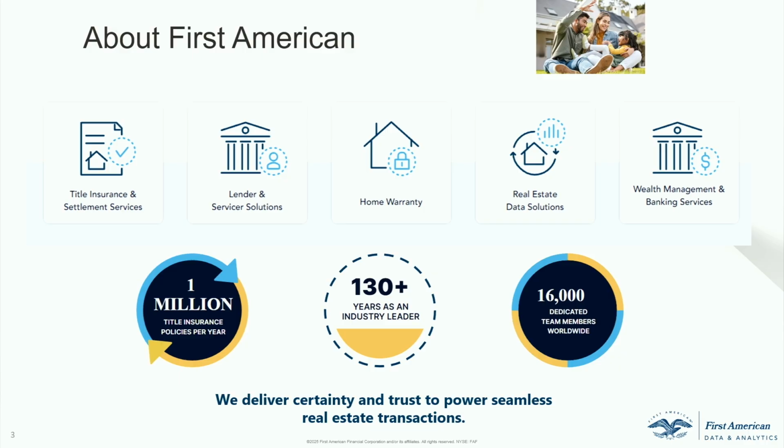And not to mention, we are a 130-plus-year-old company. We've been there for a long time. We started small, we keep growing. We do more than 1 million title insurance policies every year. We are number one, or number two, depending on the year, sometimes we go to number two, sometimes we are number one. We also have 16,000 employees across the world. We support Australia, Canada, and the US is our major business.